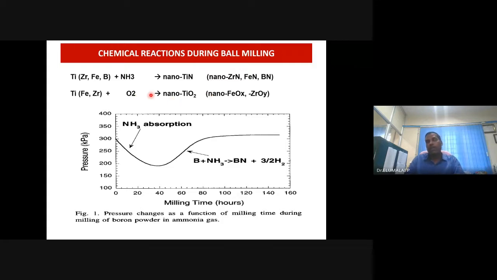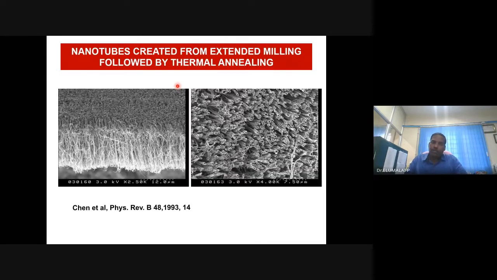So if you have some reactive environment in the ball milling, it is possible to get nanostructured oxides or respective oxides. So this is the morphology. I think this material is made up of some nanotubes, aluminum nanotube or silicon nanotube or titanium nanotube made by ball milling.